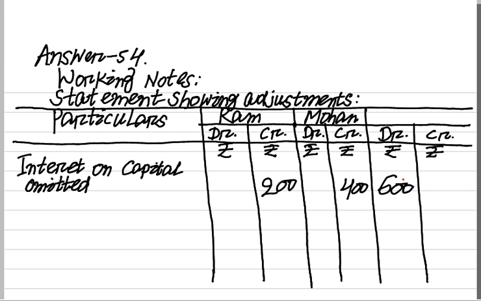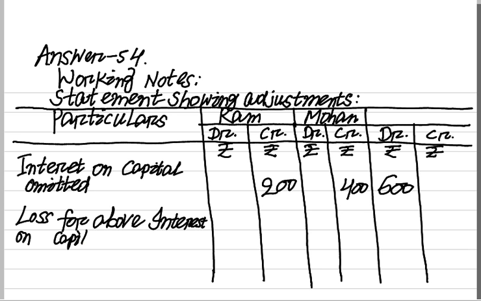This interest on capital they took by way of profit. Now if you take it back from them, this will be a loss for the firm. Loss for the above interest on capital is equal to rupees 600.